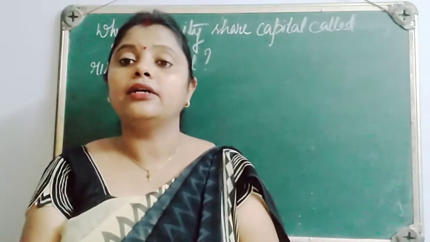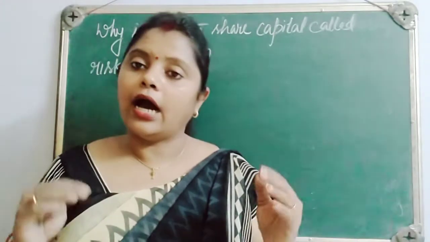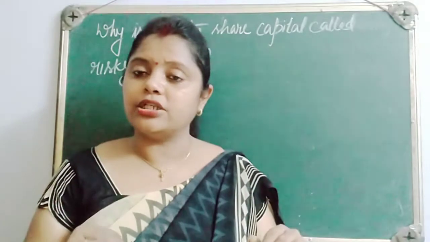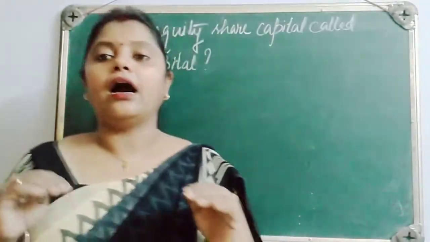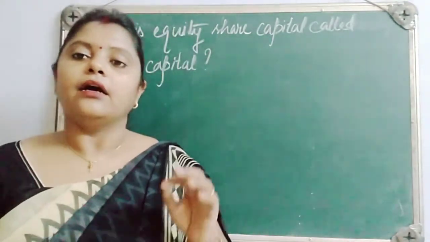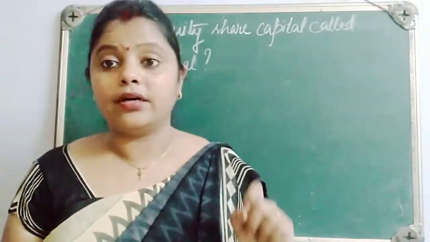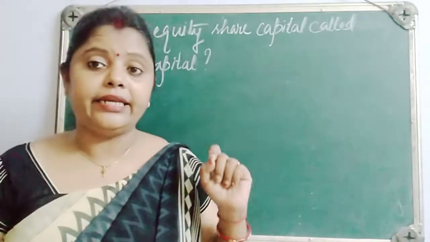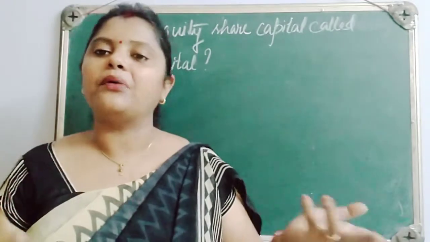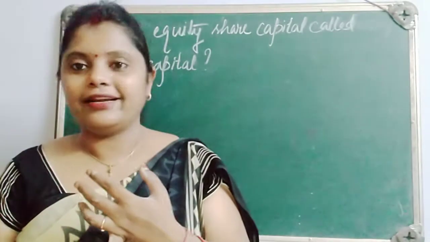The reason is that the equity shareholders are the prime risk bearers. They are investing their money in the shares, which means they are ready to take the risk. What type of risk? It means that if the company is facing loss, the equity shareholder will not get any dividend. Dividend is actually a share of profit, but when the company is not earning profit, how can it pay the dividend? So in case of loss, they are not getting anything.